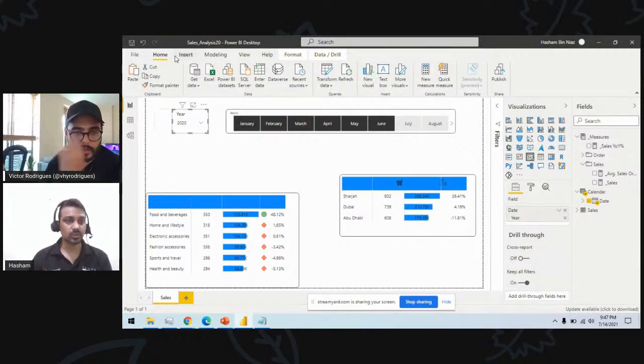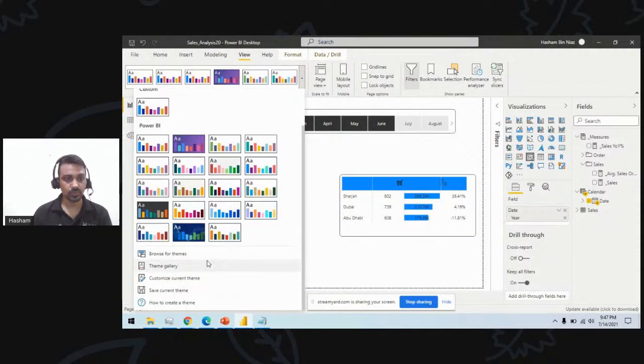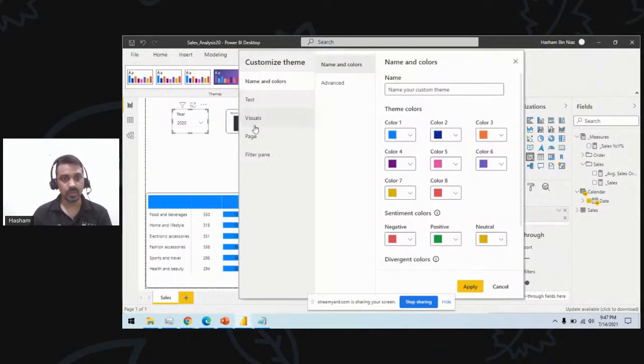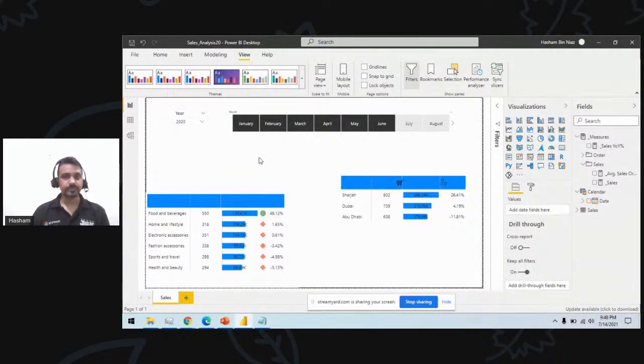Hopefully I have answered your question. Okay, now I'm going to move to the last part of the exercise. Before I move to the last part, I just want to modify one property here. I go to the visuals and turn this off because I don't like it.